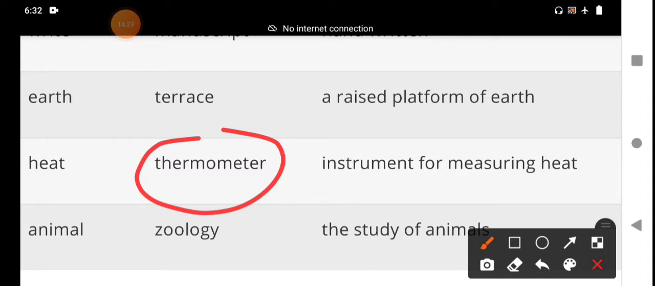Some more words: hypothermia, thermometry, endothermia. These are other words from the root word thermo. Thermo means heat.